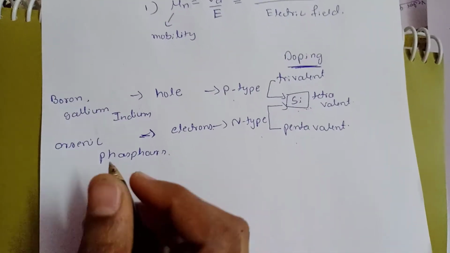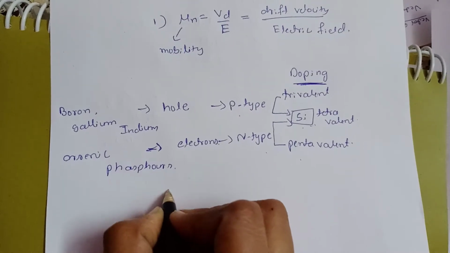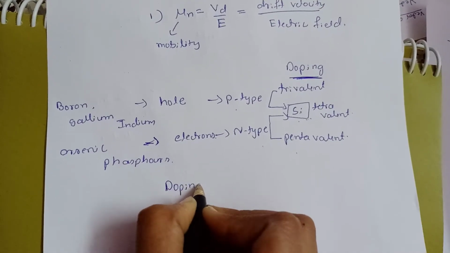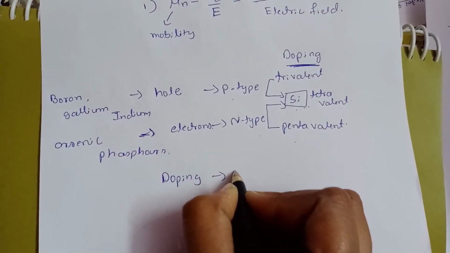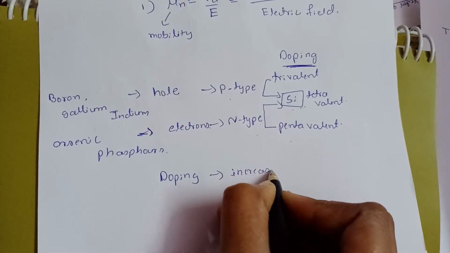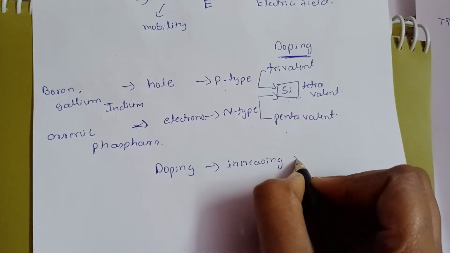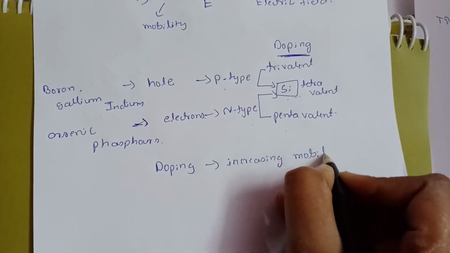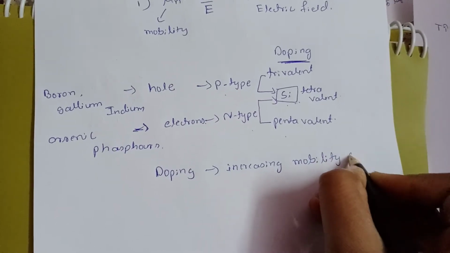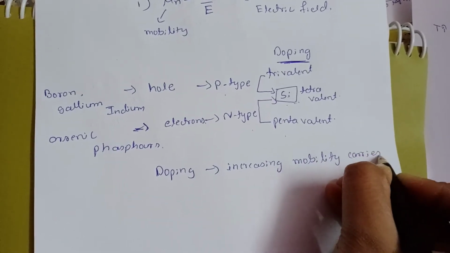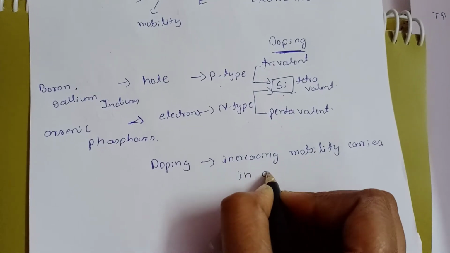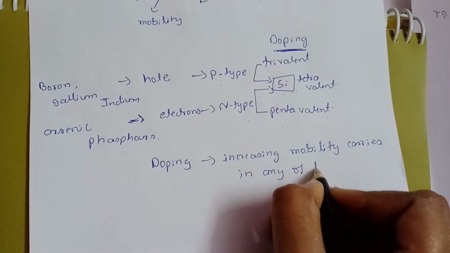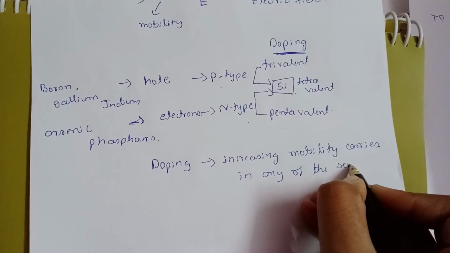So doping means increasing the mobile charge carriers in any semiconductor material.